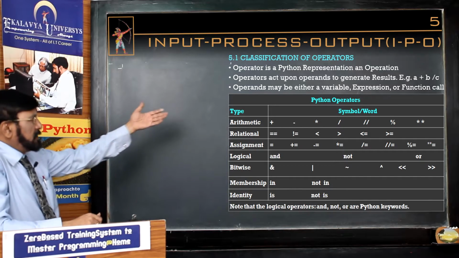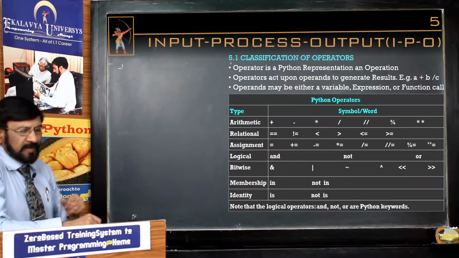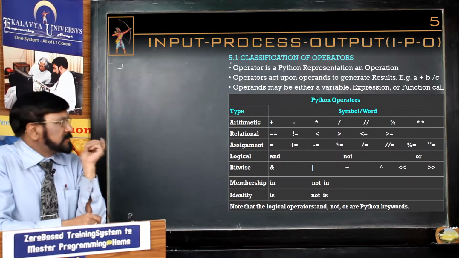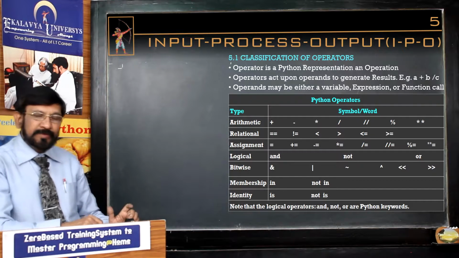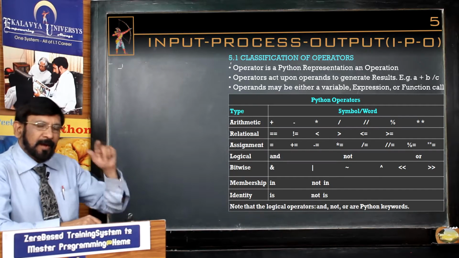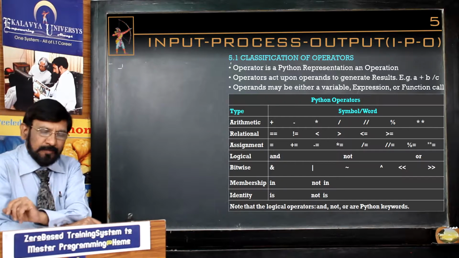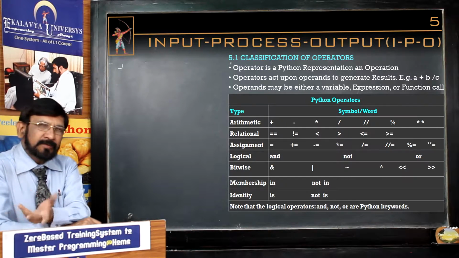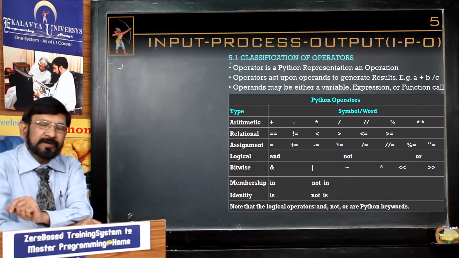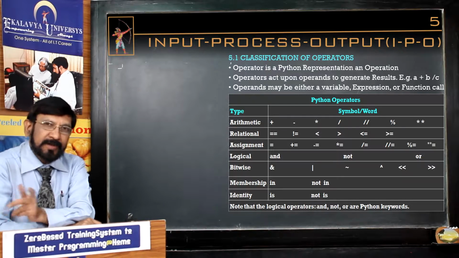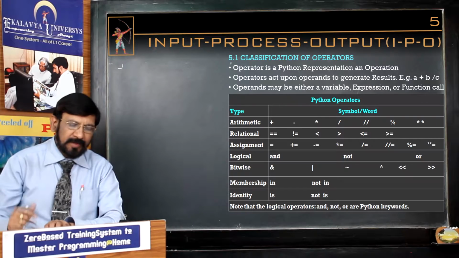Now, let us have a look. Arithmetic operators. How many are there? 7 operators are there: plus, minus, multiplication, division. The true division and integer division, 2 types of divisions are there. That is unique for Python. Modulus operator, you can call it a remainder operator also, and exponentiation operator, you can call it a power operator. It calculates the power. So, there are 7 arithmetic operators.